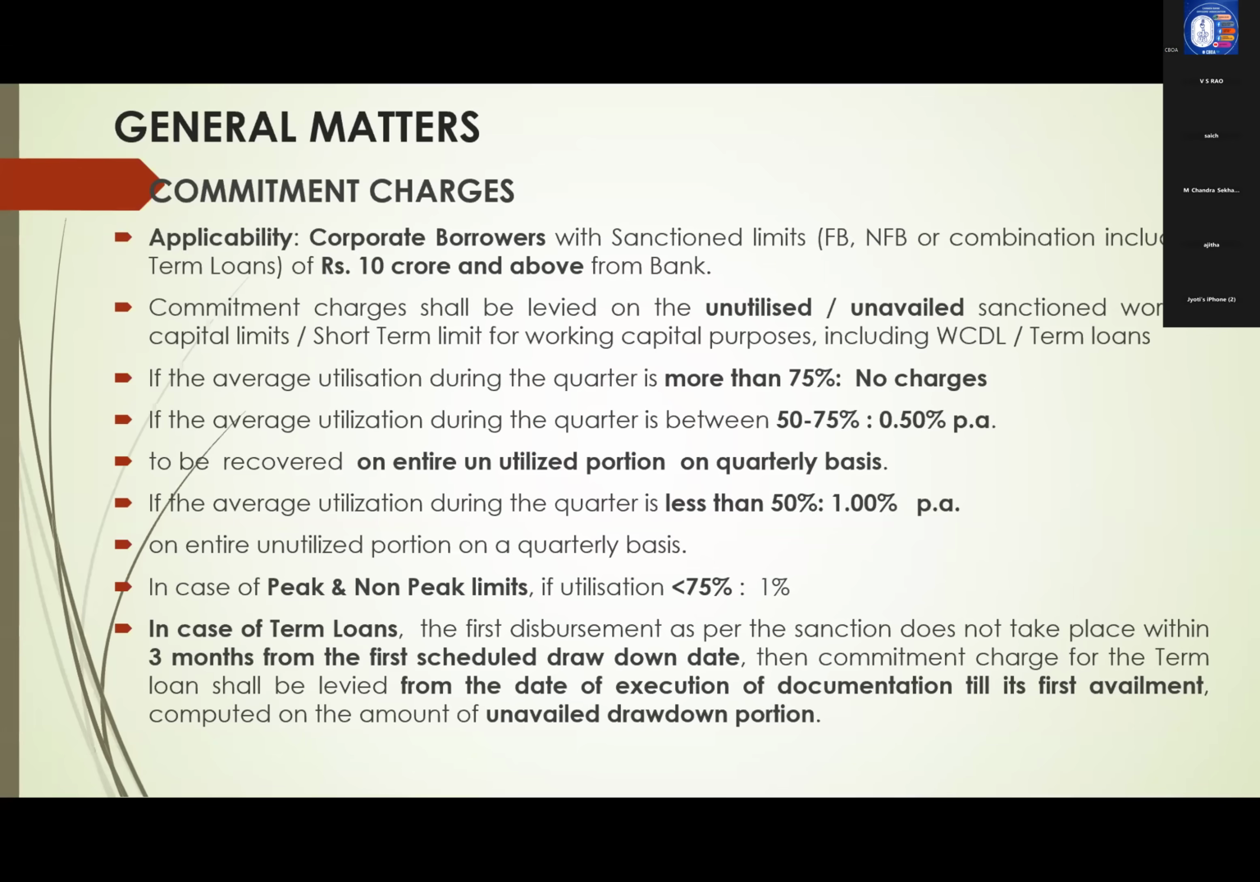So here, how will we charge on term loans? If the first disbursement as per sanction does not take place within 3 months from the date of first scheduled drawdown, say first drawdown is from September, so and so date, and they have not availed up to December, then we will charge 1%. We will charge on the unavailed portion, that is, on the first drawdown amount only, not on the entire liability. Say the first installment of disbursement may be 10 lakhs. On 10 lakhs only we will charge for that quarter, not the entire period again.